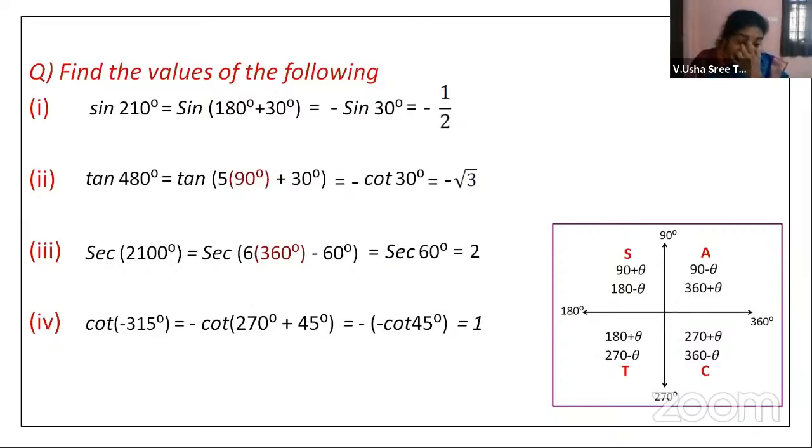Okay. Now this one also we will try to come back and look into, children. Now quickly we will move to the trigonometric identities. How you are getting sine 30, cot 30, secant 60 and all we will discuss. I just wanted to show how the trigonometric ratios are behaving, or the sign variation in different quadrants from these problems. Okay.